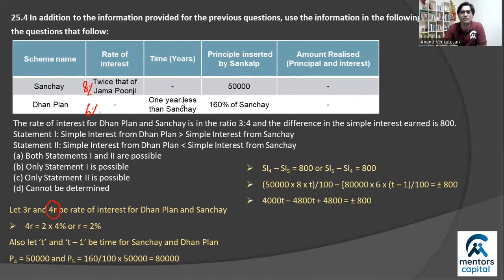And then if you solve these two equations, you get two solutions, one which gives you a value of T as 5 years, the other one which gives you a value of T as 7 years. So clearly both are possible, right? And so, either Dhan plan has an interest greater than Sanchay or the other way around. Since both outcomes are possible, mark option A.